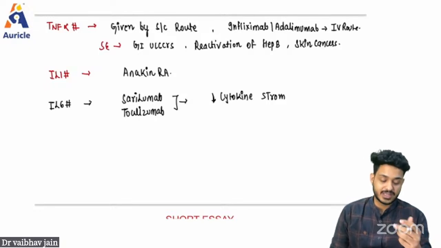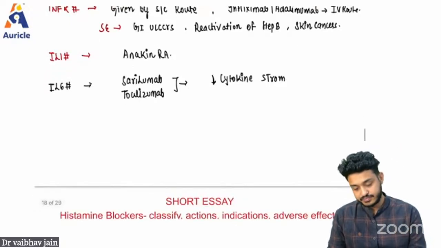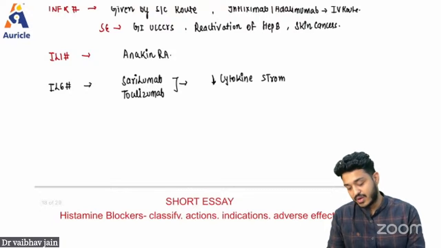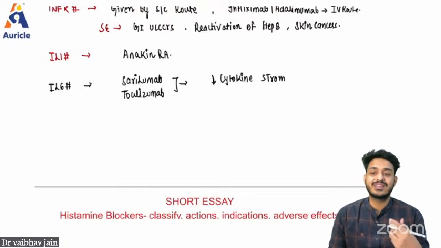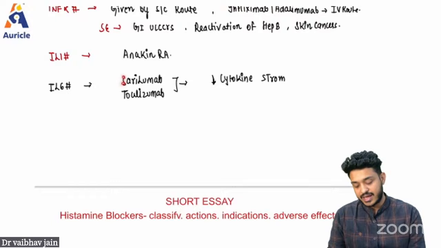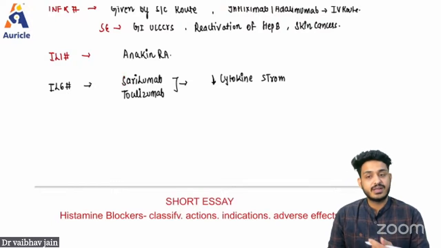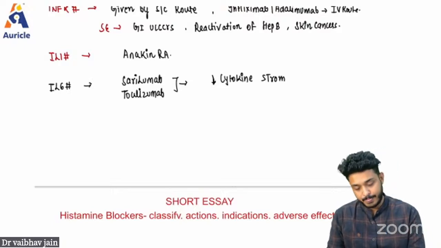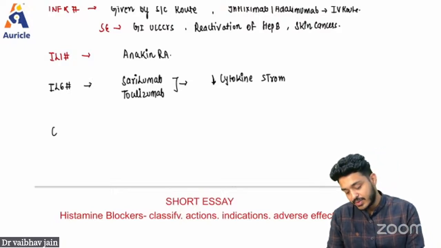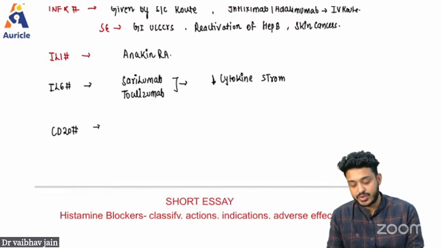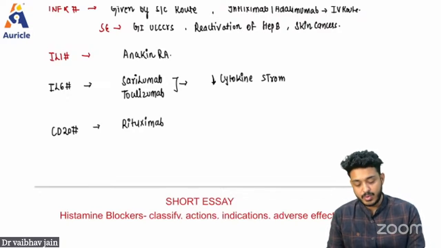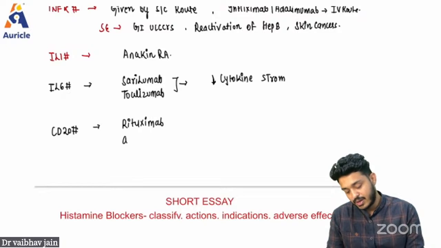They are very costly, right? So these are the two important drugs you have to remember. Interleukin 6 inhibitors: 6 for sarilumab, or S for 6, that is going to be sarilumab and tocilizumab. The next one in the list is the CD20 inhibitor. The name of the drug is rituximab. One more you can remember is abatacept.